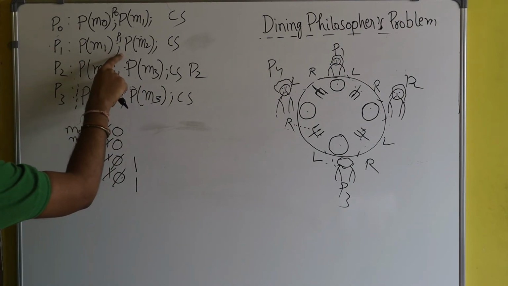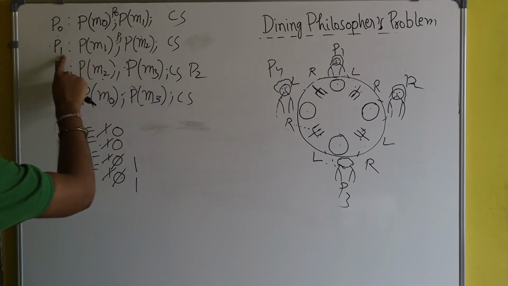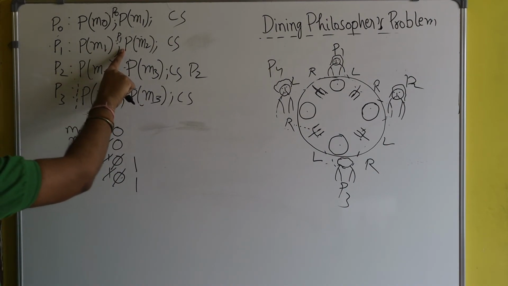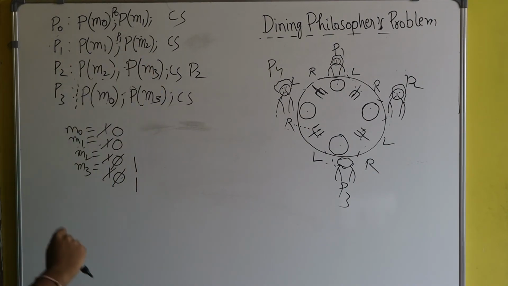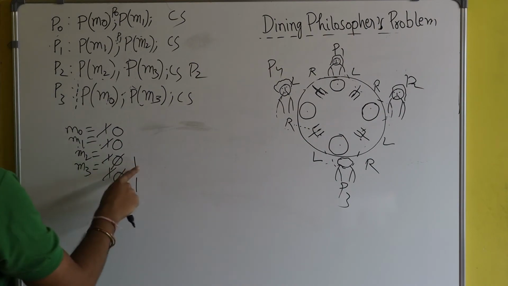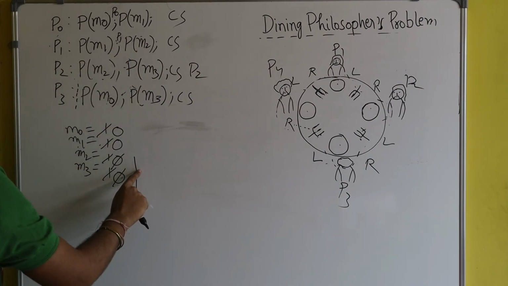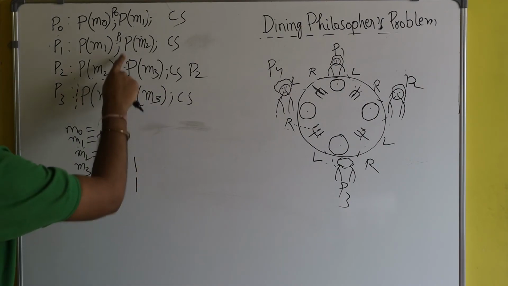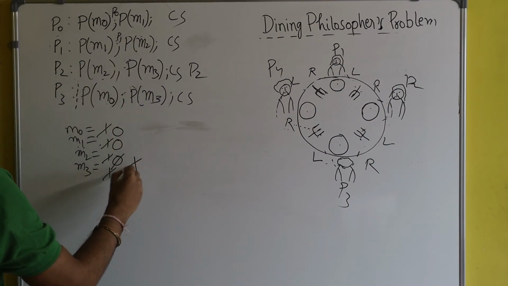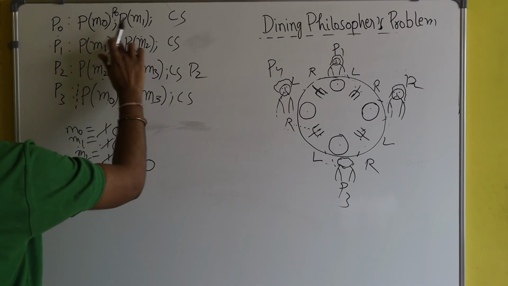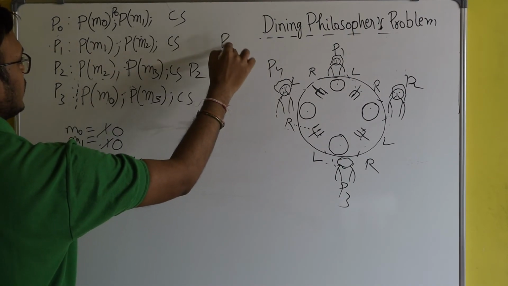Process P1 was blocked here, so it will execute this line, P of M2. Here you see the value of M2 has become 1 again, so process P1 will make it 0, and after that process P1 will successfully enter the critical section.